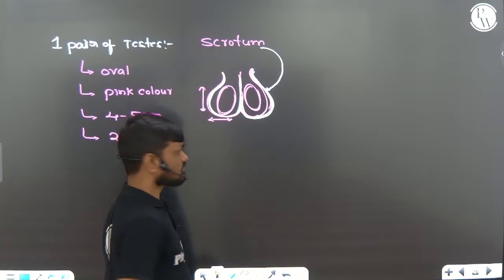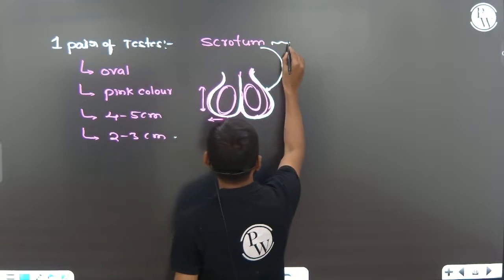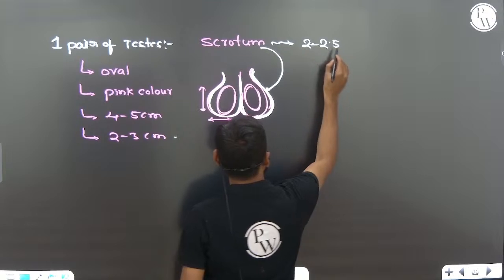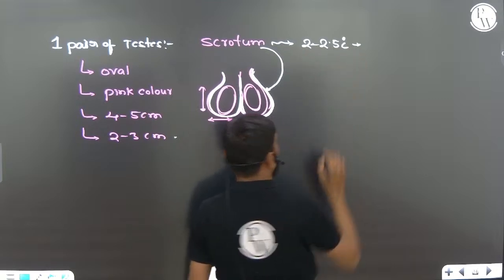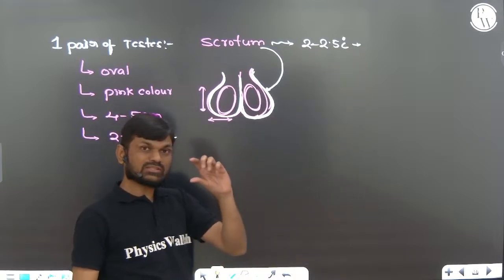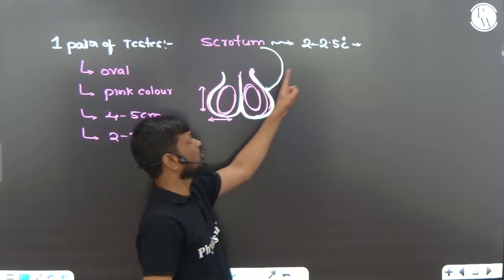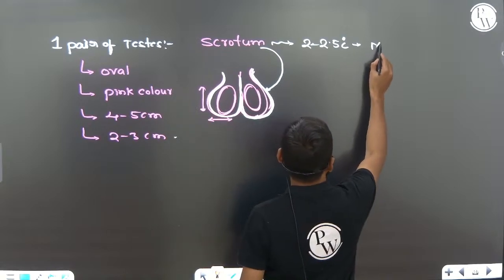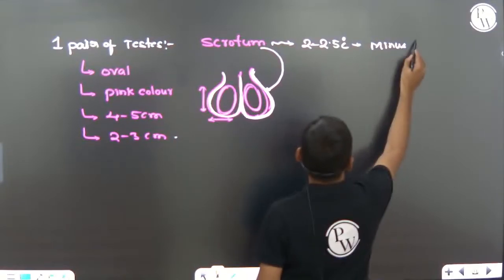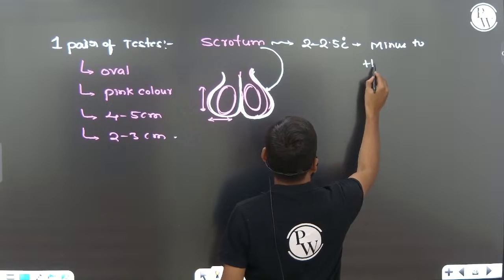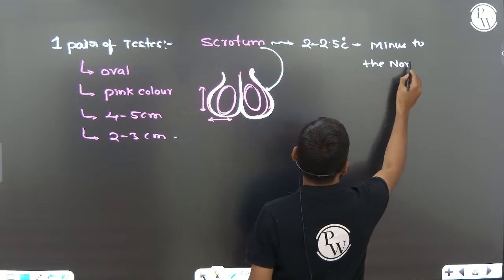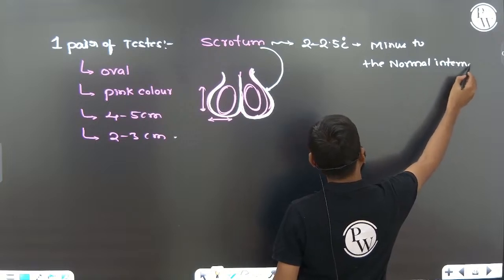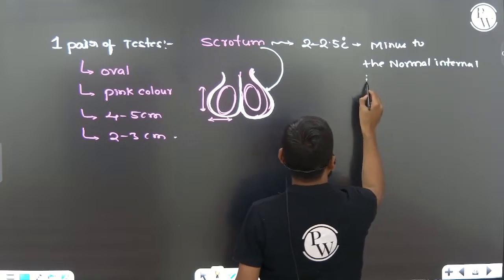What is the function of the scrotum? The scrotum maintains the temperature of the testes at 2 to 2.5 degrees centigrade below the normal internal body temperature.